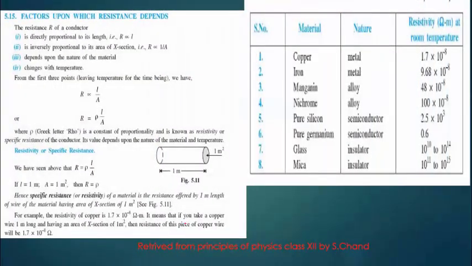So we can now view the factors upon which resistance depends. It is found that the resistance of a conductor is directly proportional to the length of the conductor. So the higher the length, the greater the resistance. It is also found that it is inversely proportional to the cross-sectional area.